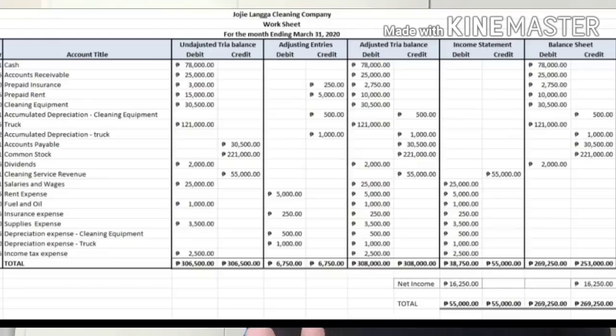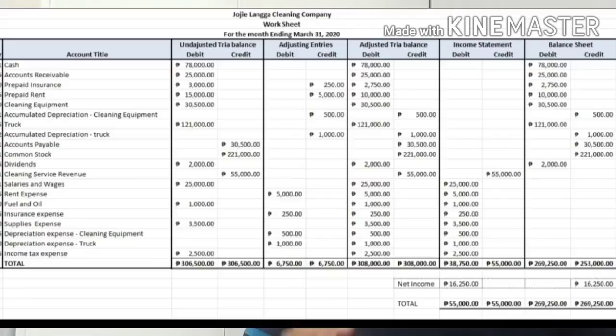Okay, in this worksheet, we have a heading, Joji Langga Company, and the title is Worksheet, for the month ending March 31, 2020. We have account number, account title, and then after that, we have the unadjusted trial balance. We discussed the unadjusted trial balance a while ago already. So it's balanced. At first glance, it's correct. And then we make the adjusting entries. We will just make it one by one, putting the adjusting entries in the adjusting entries column.